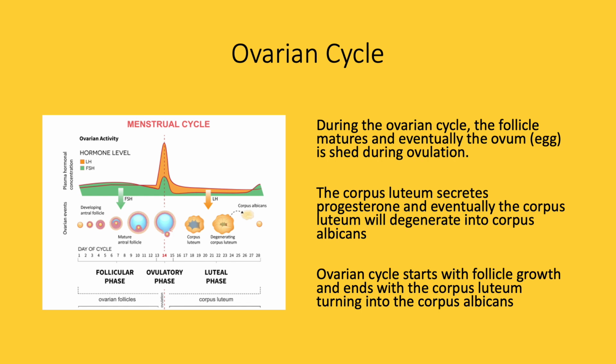The ovarian cycle follows the progression of an immature egg to the egg being released and ends with the follicle becoming a corpus luteum. The corpus luteum secretes the hormone progesterone, affecting the uterine cycle. If an egg isn't implanted, the corpus luteum degenerates into the corpus albicans.